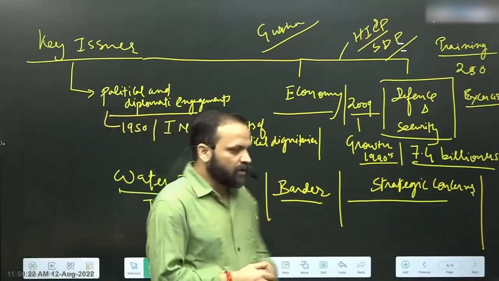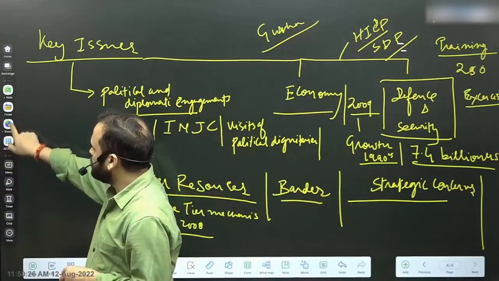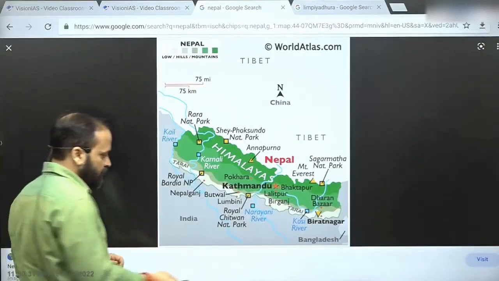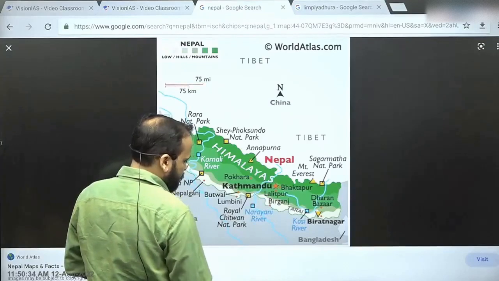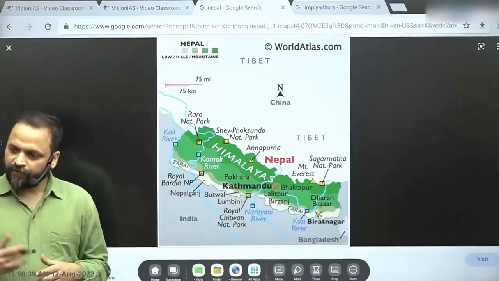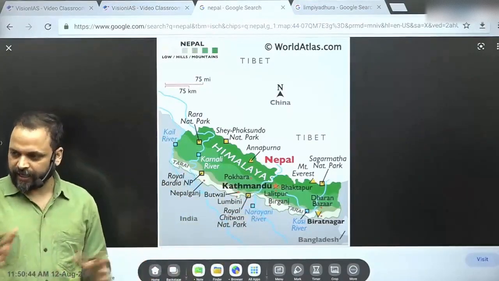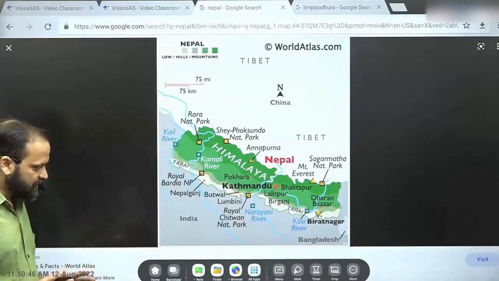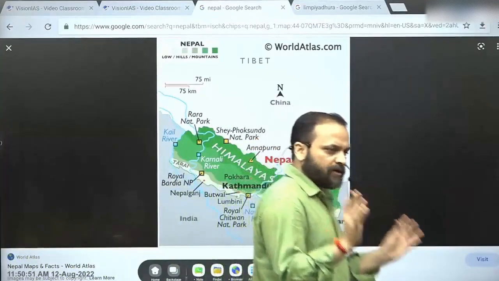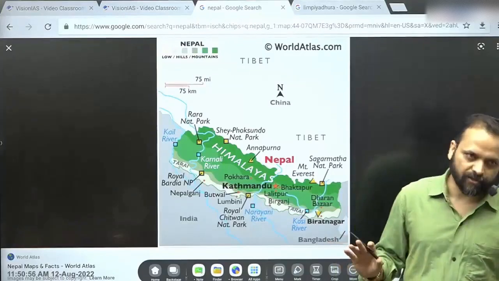Now let's come to the border, the issue of border. Alright, and for that let's go to the map once again. Now when we look at this particular map, what we should keep in mind is the fact that long shared border, we have already emphasized, 1850 kilometer long border, shared across the Tarai region, right, across certain states. And we had also mentioned when we talk about security, that since the border is open, it is important for India to adequately manage its borders.